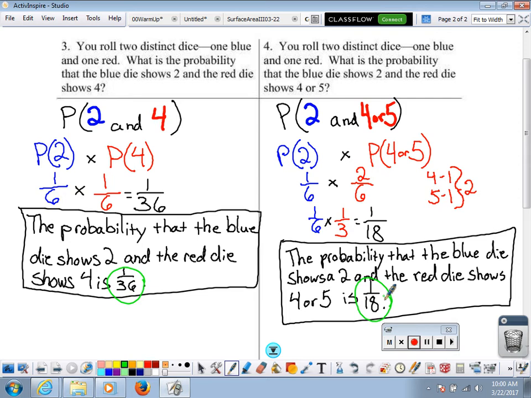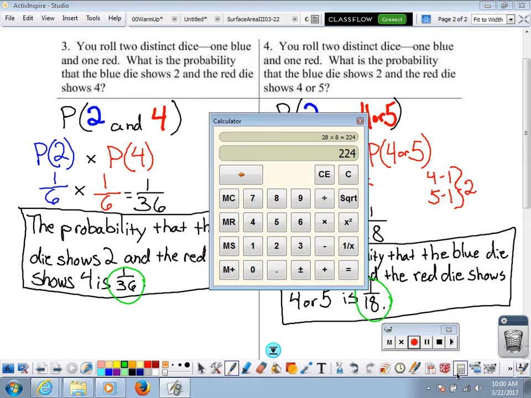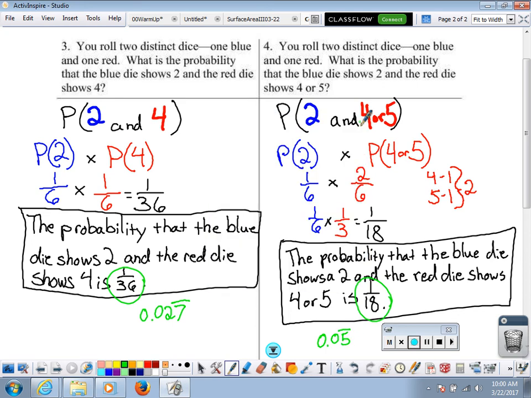If we go to a calculator and we do 1 divided by 36 to get our decimal, this would be 0.027 repeating. And over here, if I do 1 divided by 18 to get our decimal, this would be 0.05 repeating. Now, we can see, guys, that this 1/18 is a larger probability.